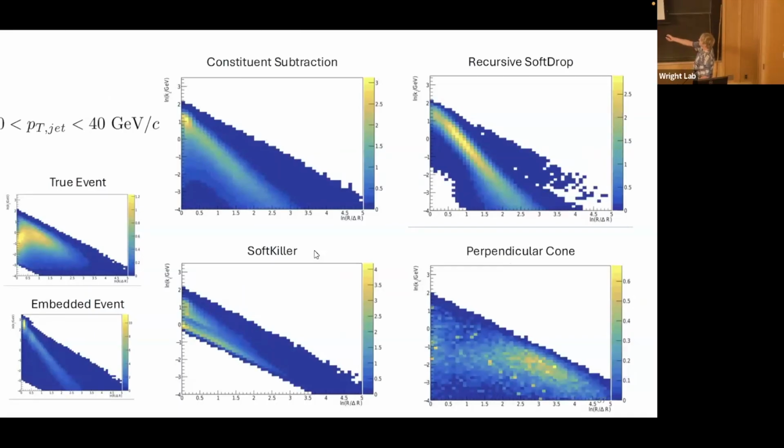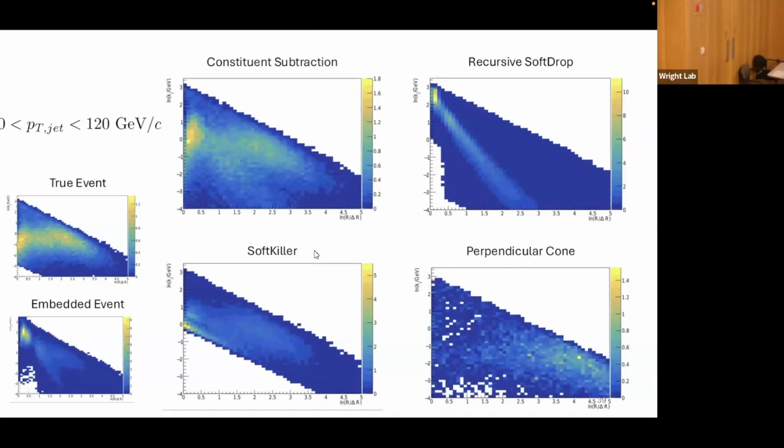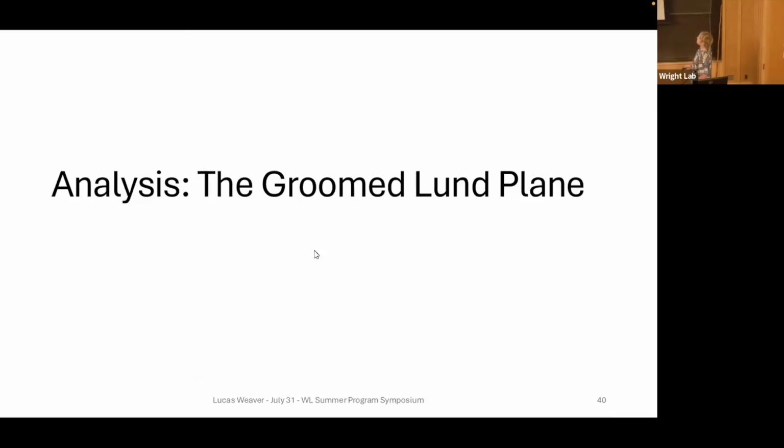This is low momentum. You see that basically all of them still have that big smear from the background. We get to higher momentum. We start to see that soft pillar and constituent subtraction are starting to get what looks like to be the perturbative QCD region, but still heavily obscured behind background. That's why we look at the groomed lumen plane, which gets rid of that wide angle radiation.